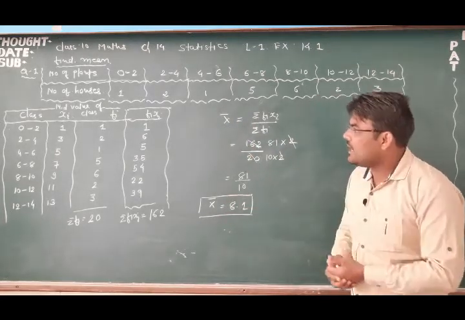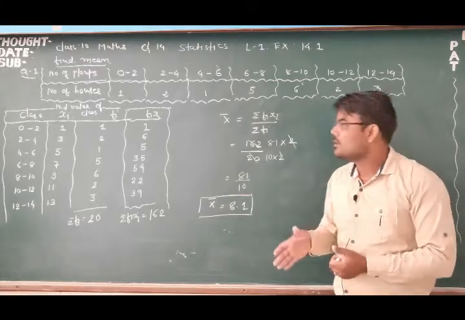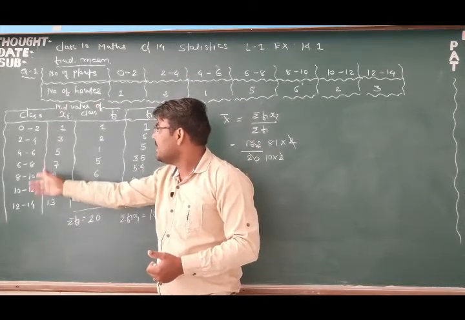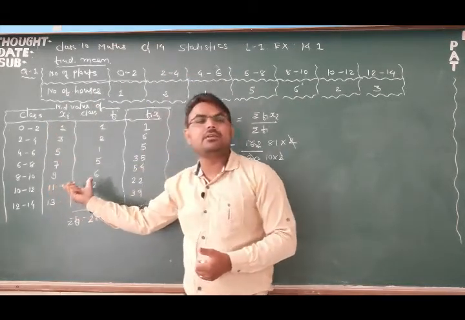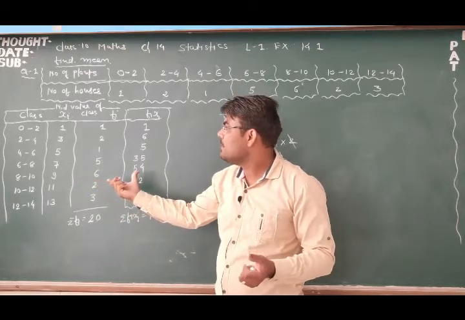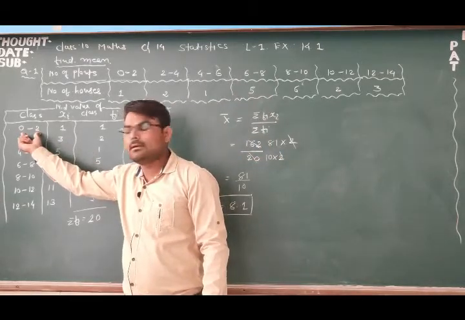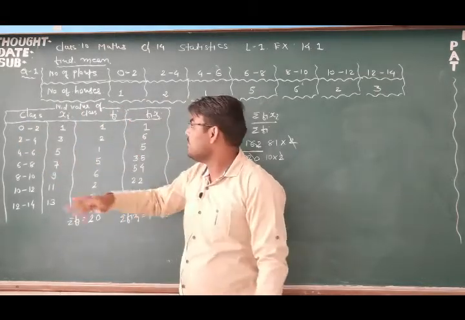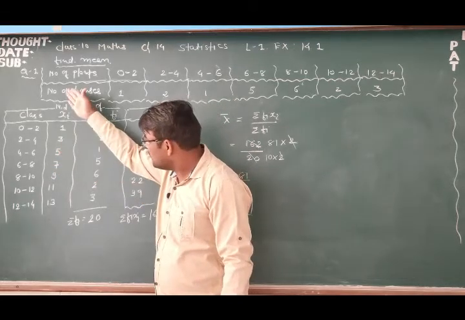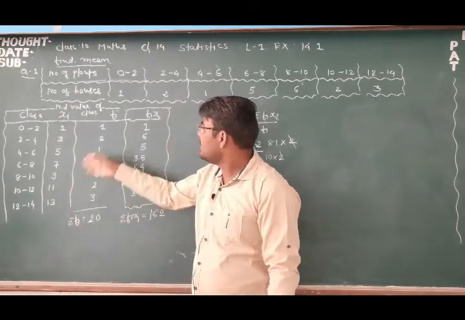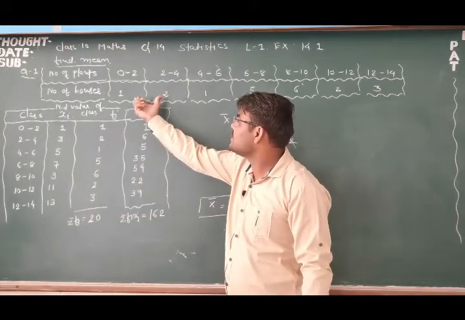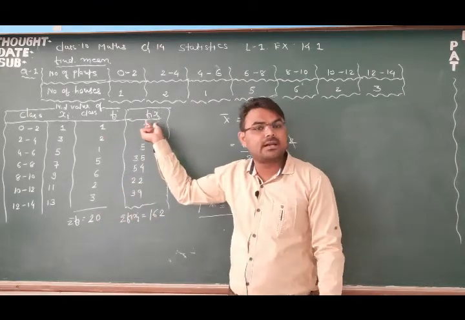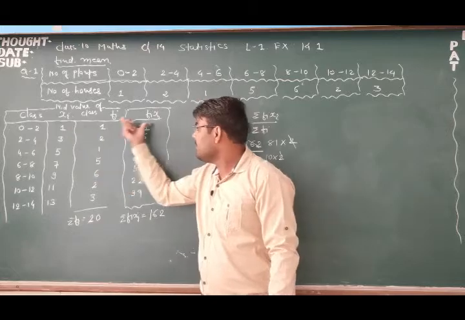So whenever we are asked to find the mean by direct method, we will go by this method. First we will write all the classes this way. Next we will find the mean value of the classes, and how will it be possible? We will take the average of the class by the summation of upper limit and lower limit, and then divide by 2, then we will have the mean value of the class. Through this method we will find all the mean values. Then we will have the frequency, that will already be given in our question. Look here, these are the frequencies, so we will write them here, and the last column will be fi into xi. We will multiply both these columns and write here.